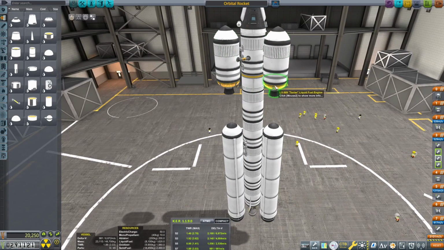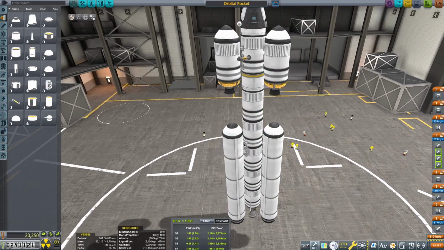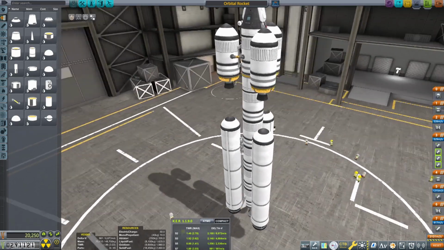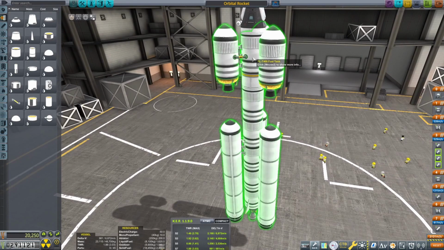In the previous video, I was firing these engines independently of this one. But in this one, I'm going to fire them all at the same time. That's more typical of what asparagus staging should be, because all of these are firing at the same time, but this middle fuel tank is going to be filled by these ones as these drain also.